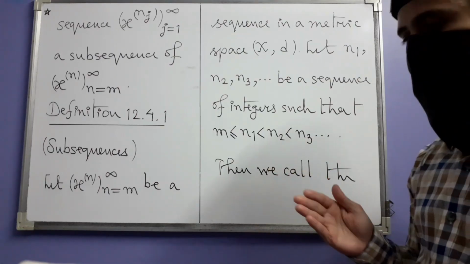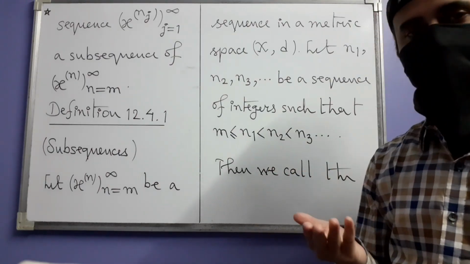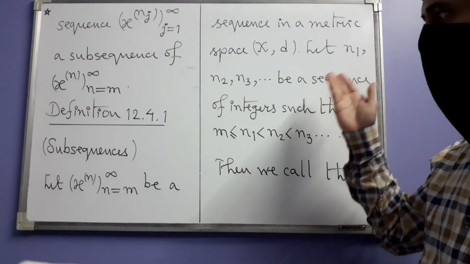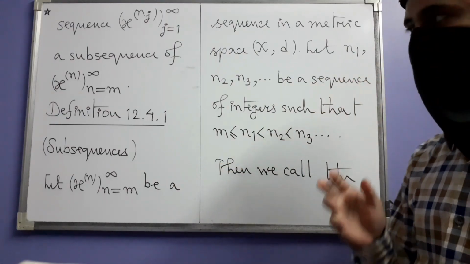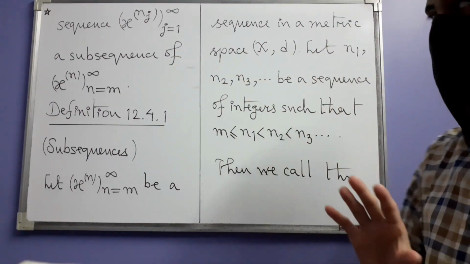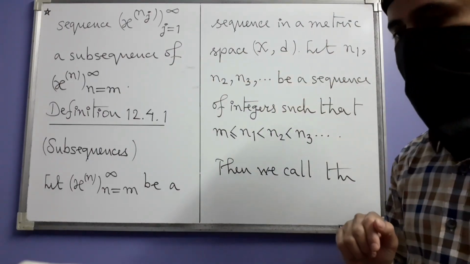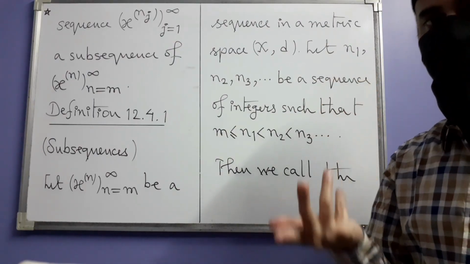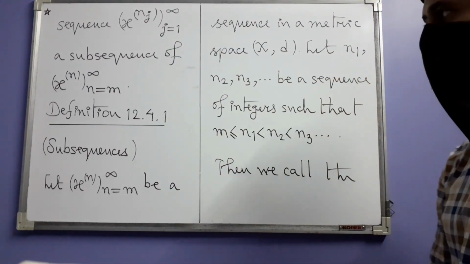And if you go back and see the definition of a subsequence of a sequence of real numbers and match that definition with this one, you will see that essentially this is just that definition. The only difference is that now we have a general metric space, and there we had the metric space of real numbers with the usual metric. That is the only difference.